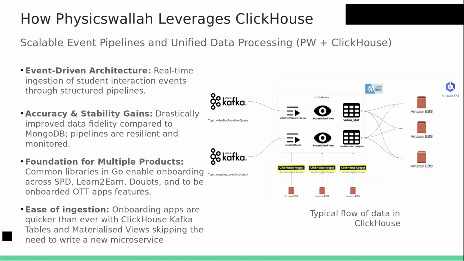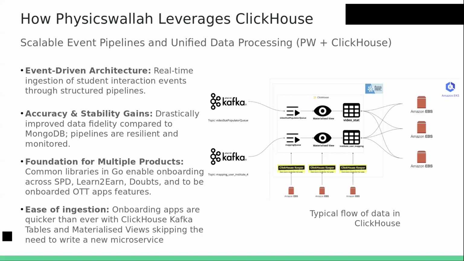So this will be our event architecture for now. We have our listeners and then we have our mat views built on the listeners. And this video stat is our raw table on which we store the raw events. Based on that, we have our multiple products like SPD dashboards, learn to earn, and we have our new OTT platform, which is India's first OTT for EdTech alone. That is also built on that only. And that's how we used Kafka here.